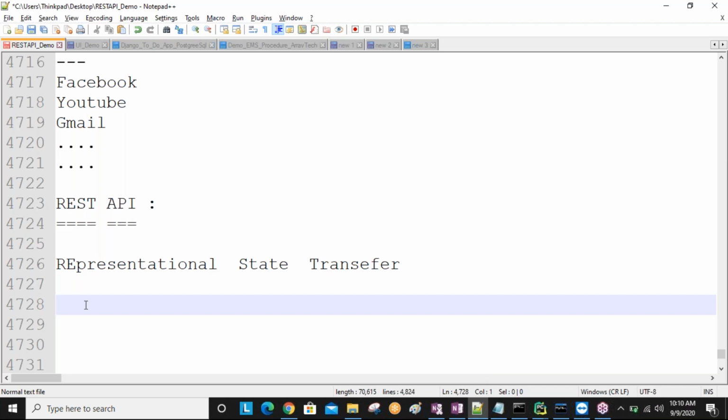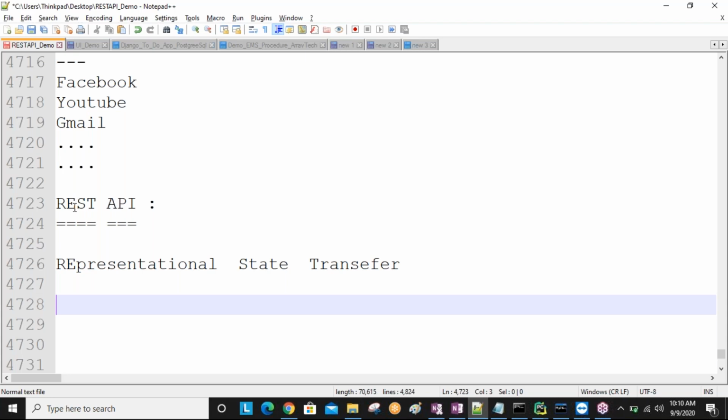This REST also provides some rules and regulations for developing the APIs, and we follow those rules and regulations to develop APIs. Understand this point? So that is about REST. REST stands for representational state transfer, which provides some rules, guidelines or principles for developing the APIs.